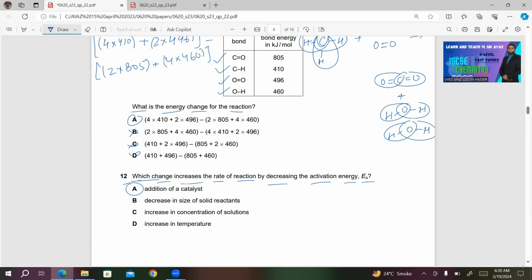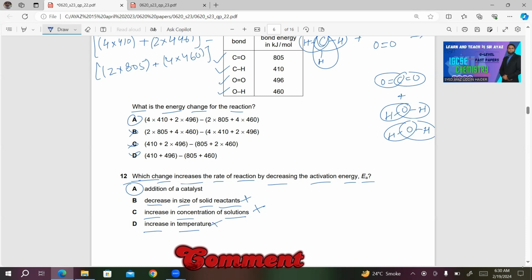For your convenience, I am reading the other choices also. Choice B, decrease in size of solid reactants. Now, this also increases the rate of reaction, but this does not decrease the activation energy of the reaction. So this is incorrect. Choice C, increase in concentration of solution. This also increases the rate of reaction, but this does not decrease the activation energy of the reaction. Now, increase in temperature. Temperature increase means you are not decreasing the activation energy. You are increasing the energy of the reacting particles. So this is also incorrect.